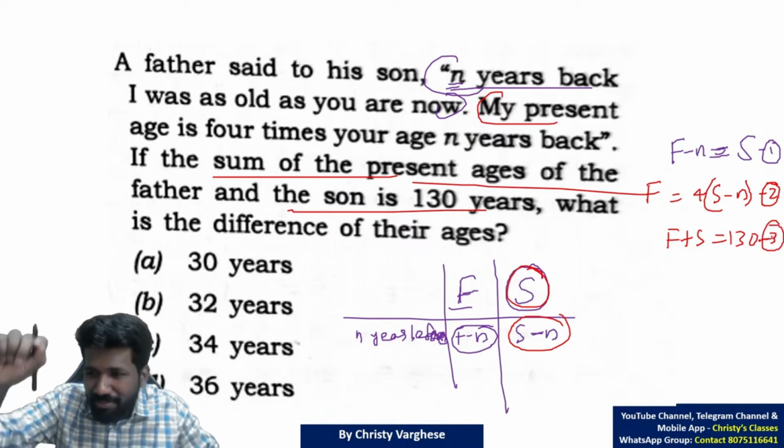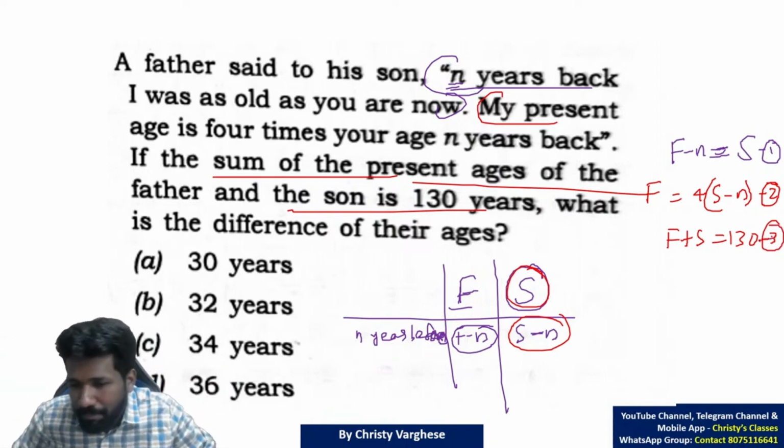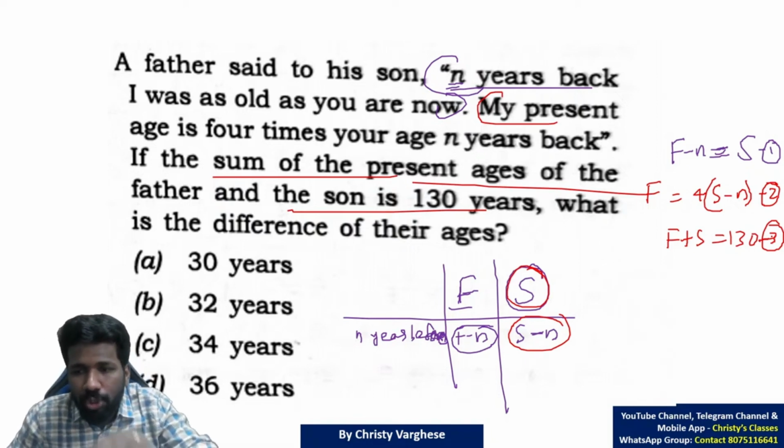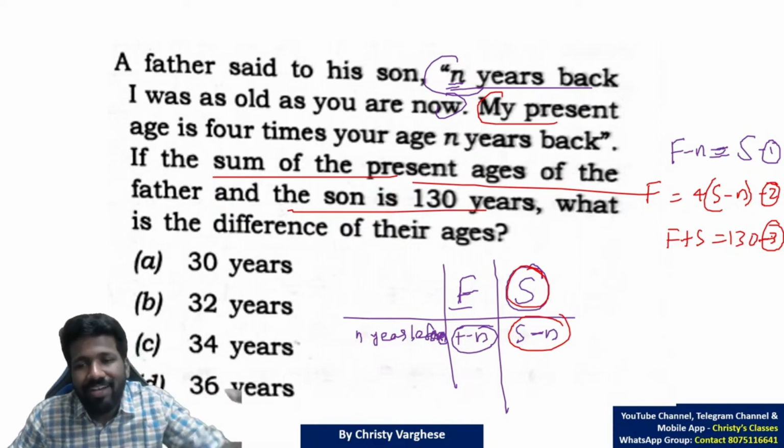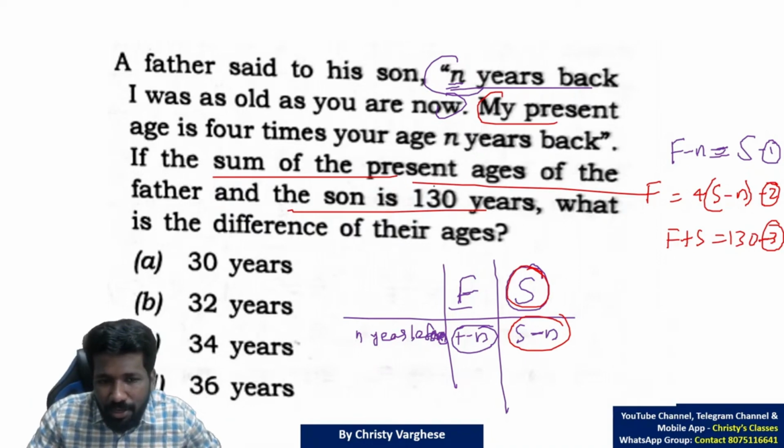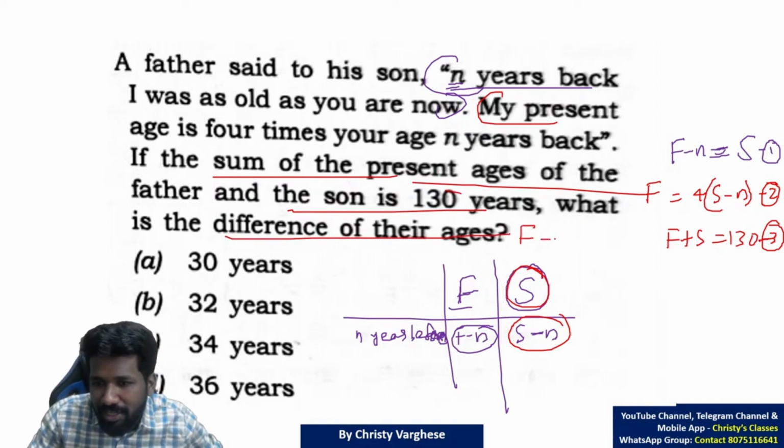Showing how to solve it will take too much time. That's why I'm skipping. But I will give you some more clues so that you can make the solving process faster. Because finally, what is the question? What is the difference of their age? Difference means father is older than son. So F minus S is what we need to find.